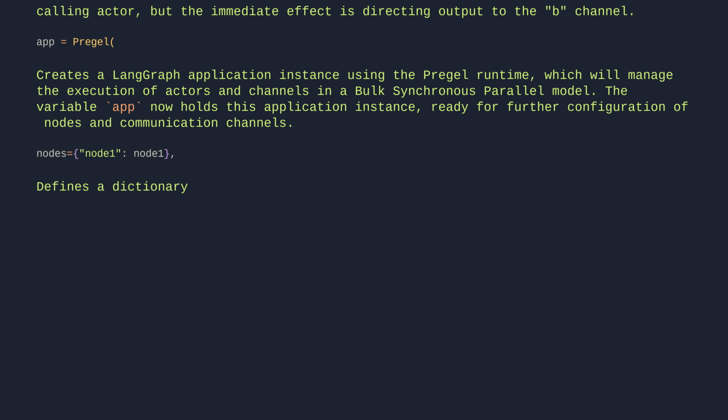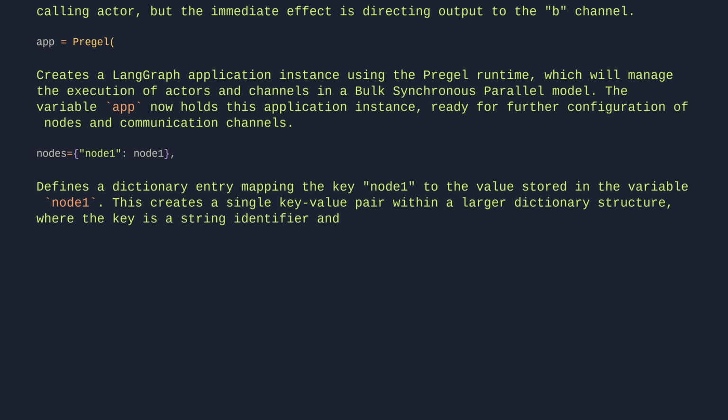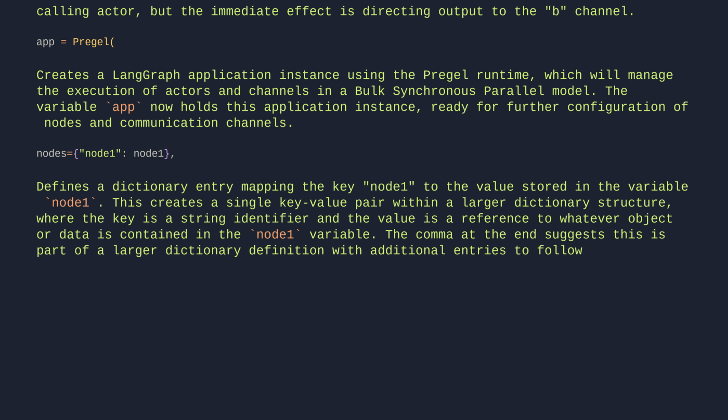Defines a dictionary entry mapping the key node1 to the value stored in the variable node1. This creates a single key value pair within a larger dictionary structure, where the key is a string identifier and the value is a reference to whatever object or data is contained in the node1 variable. The comma at the end suggests this is part of a larger dictionary definition with additional entries to follow.